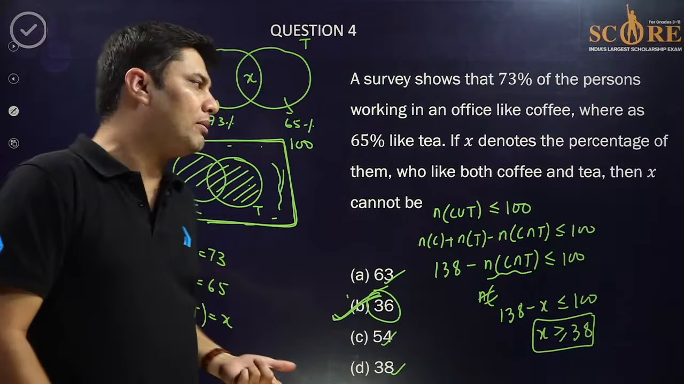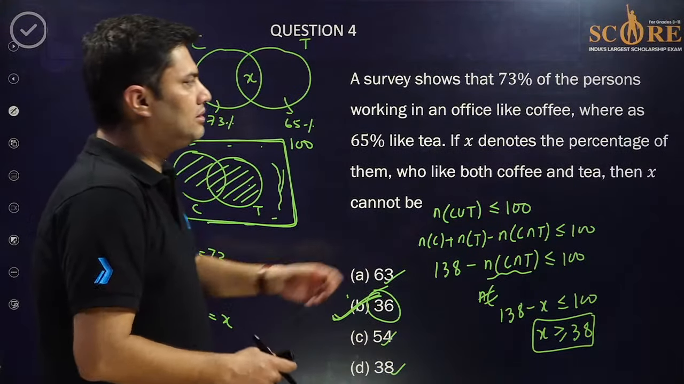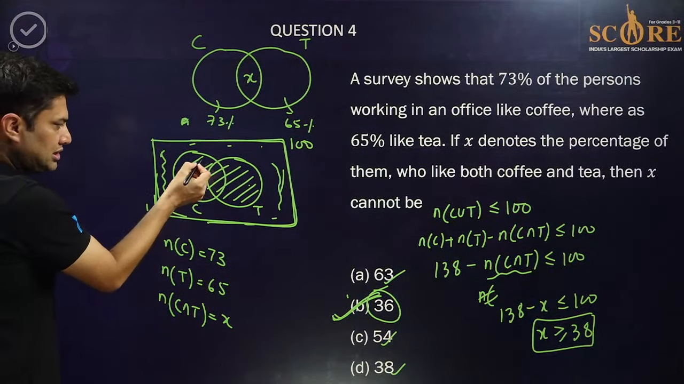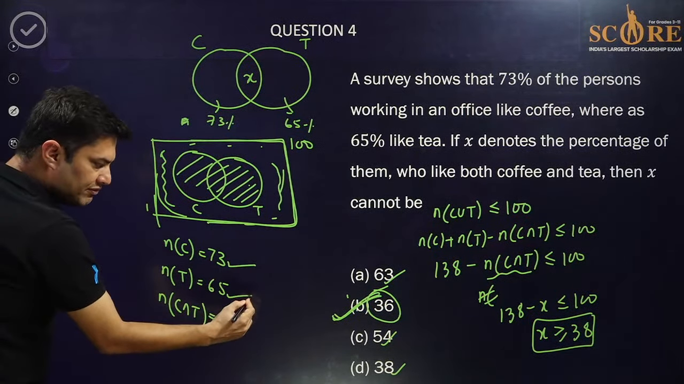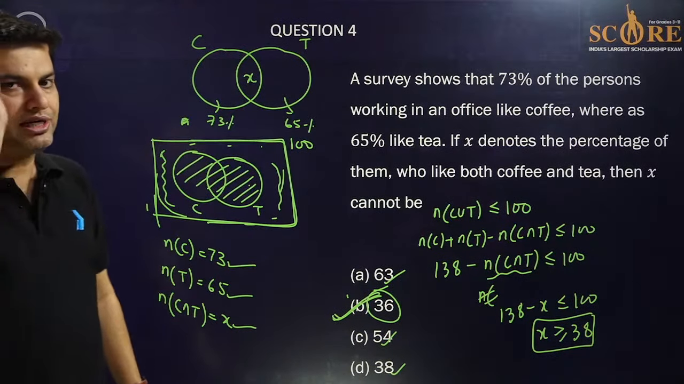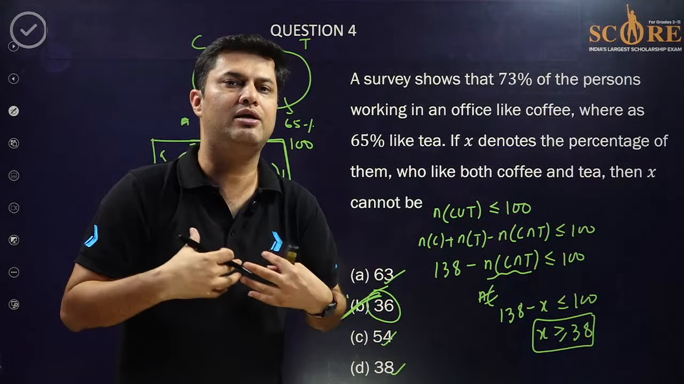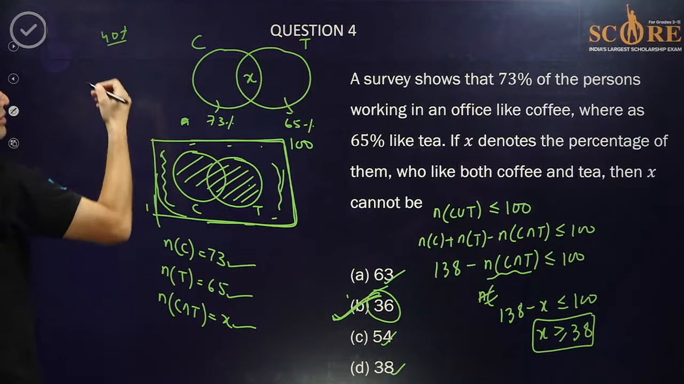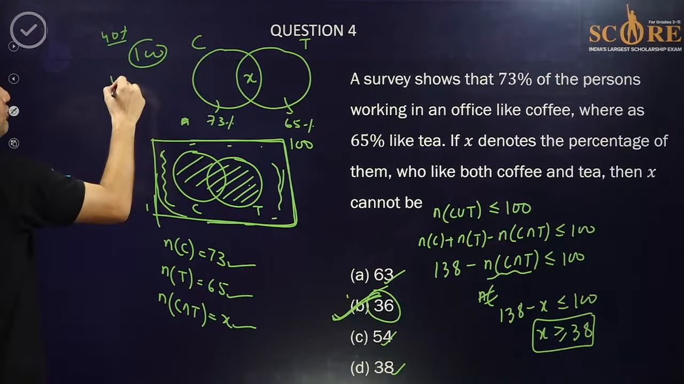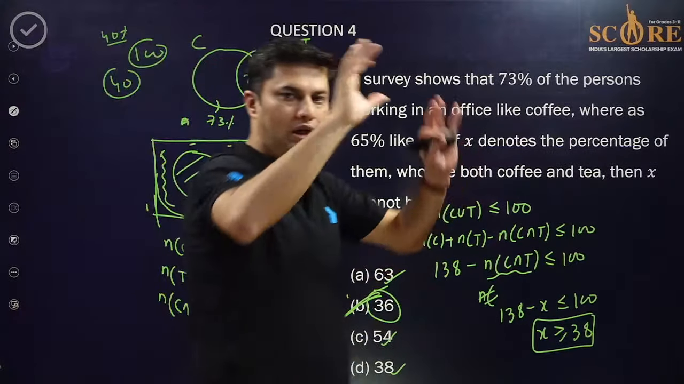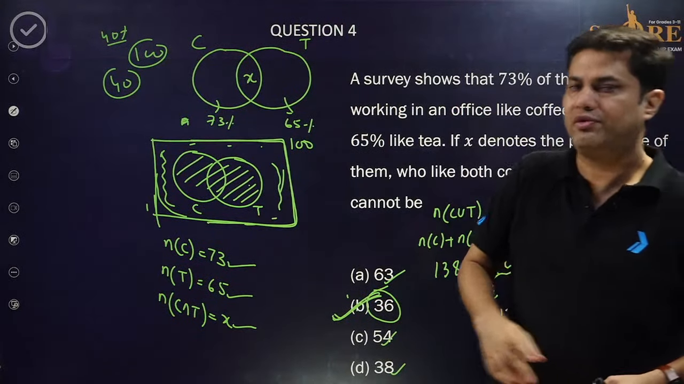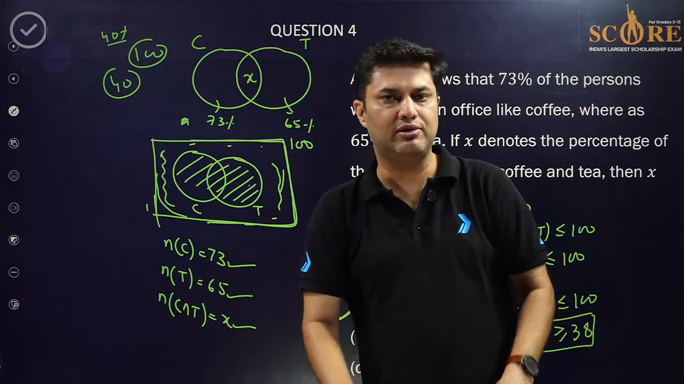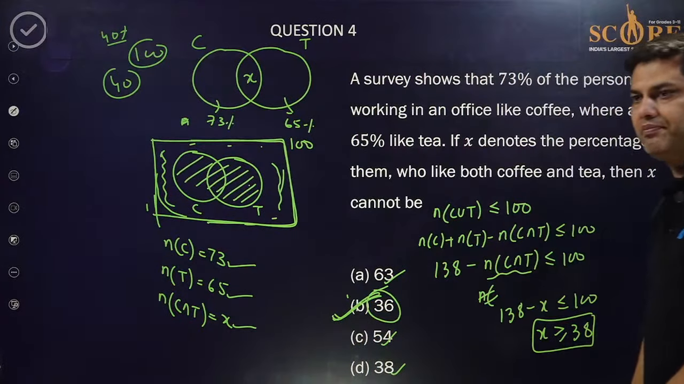Sir, why did you think of 100? Because percentage is being talked about. That's why I've assumed 100. If I have taken 100, then this is no longer percentage, now this is 73, 65, X. When percentage is being talked about, for example, if I say I have 40% of the rupees, that means if there are 100 rupees, I have 40 rupees. So I am assuming total persons are 100, then 73, 65 will be the answer. It's percentage, that's why I think of 100 total. Okay.